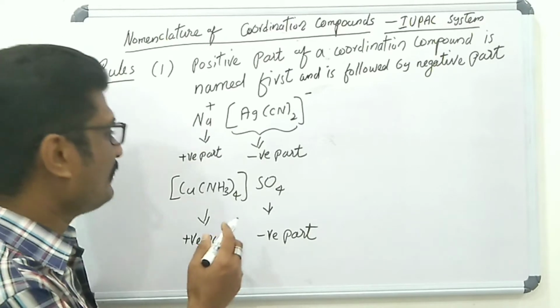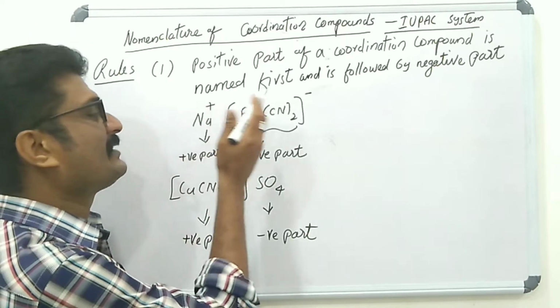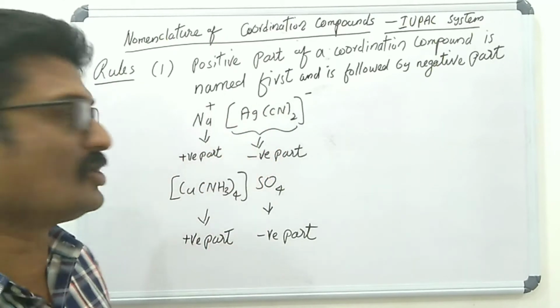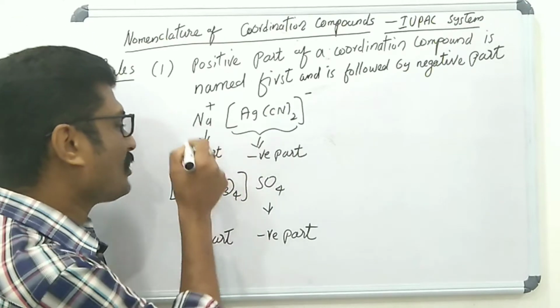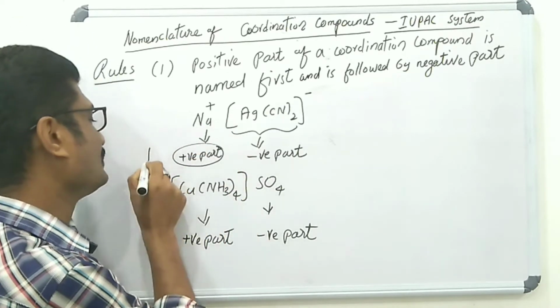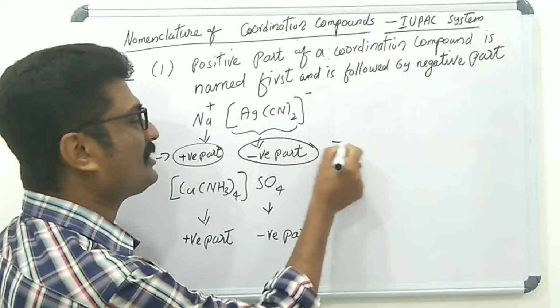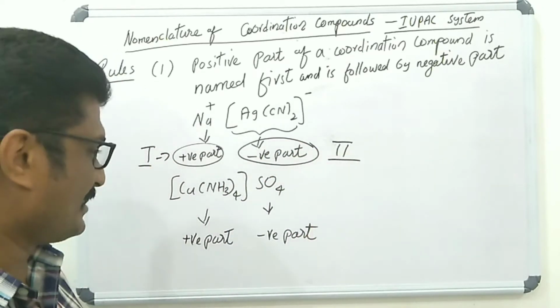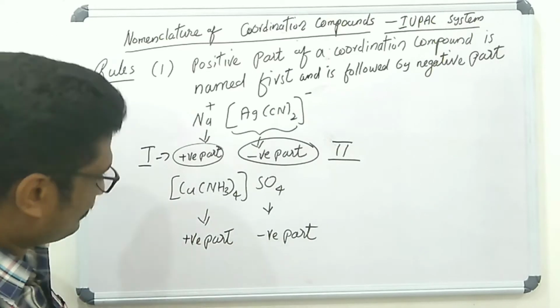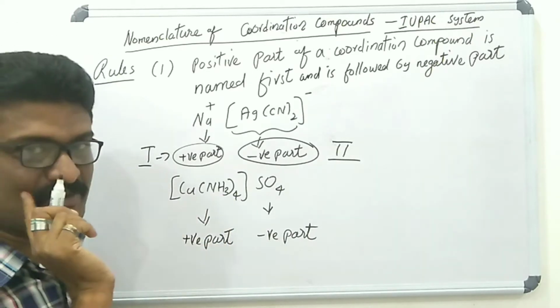The bond between the positive part and negative part is an ionic bond. The positive part is named first, then the negative part is named second. Please consider the second example.